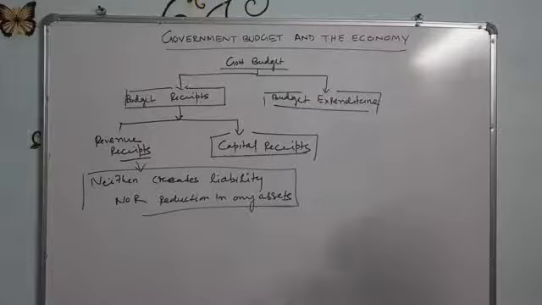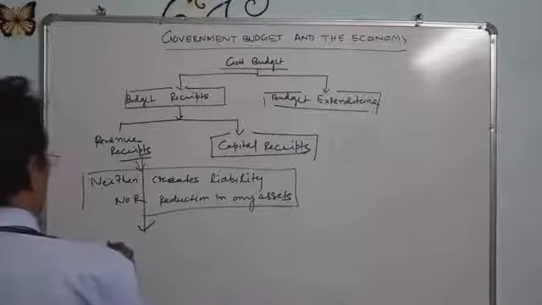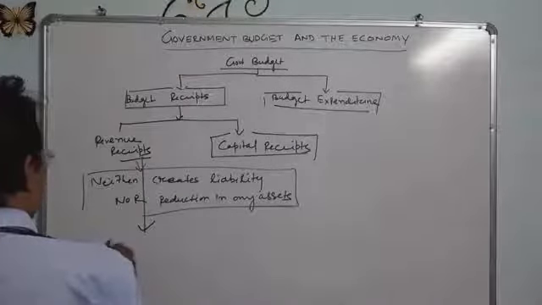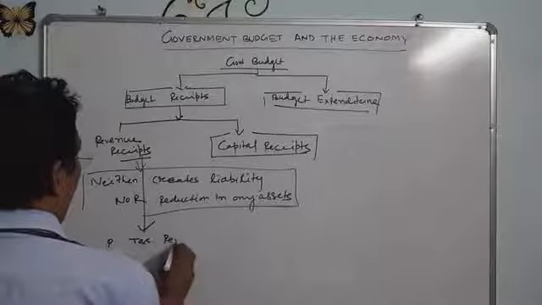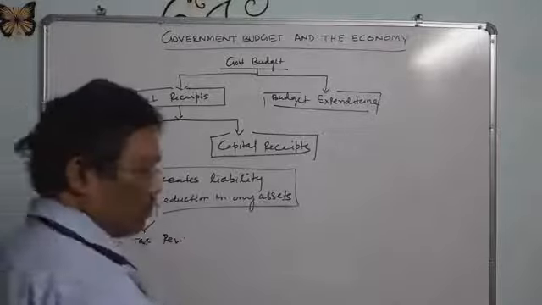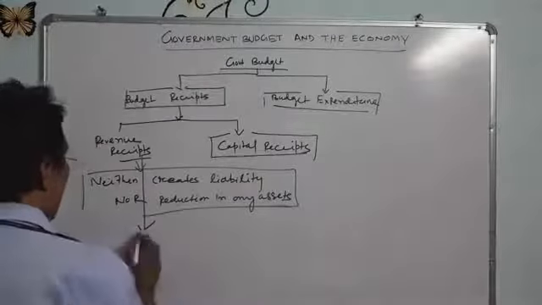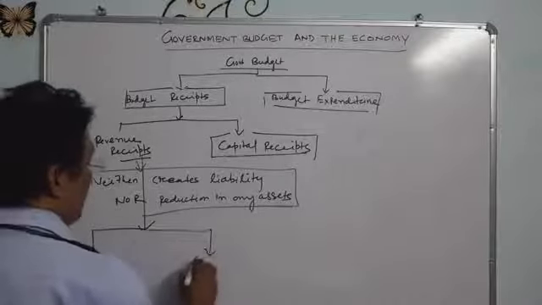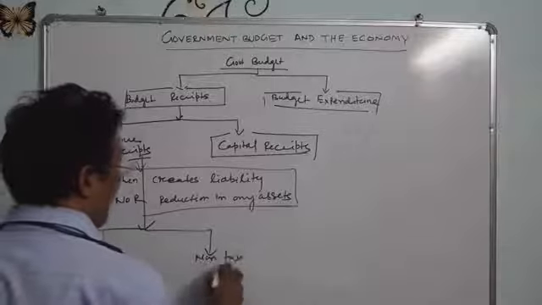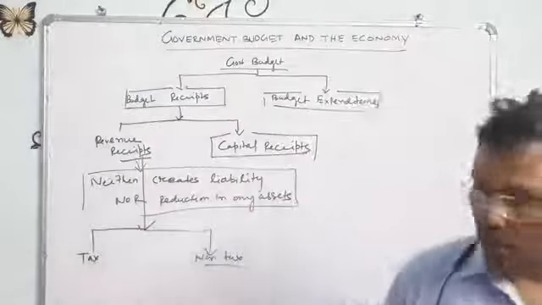So revenue receipt is divided into two parts: tax revenue and non-tax revenue.